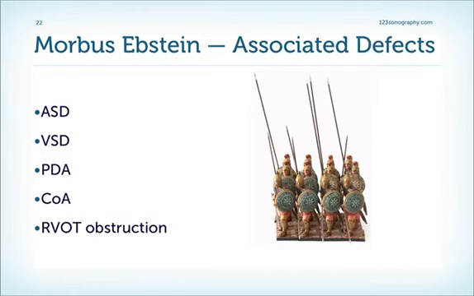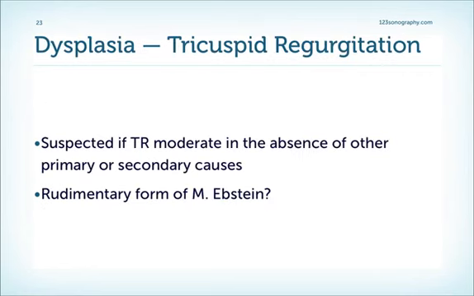Expect to also see other pathologies in morbus Epstein, such as an atrial septal defect, very frequently actually, a ventricular septal defect, a patent ductus, coarctation, RVOT obstruction, and also arrhythmias, because very frequently these patients also have accessory pathways. The issue of dysplastic valves is not very well understood and investigated in humans.